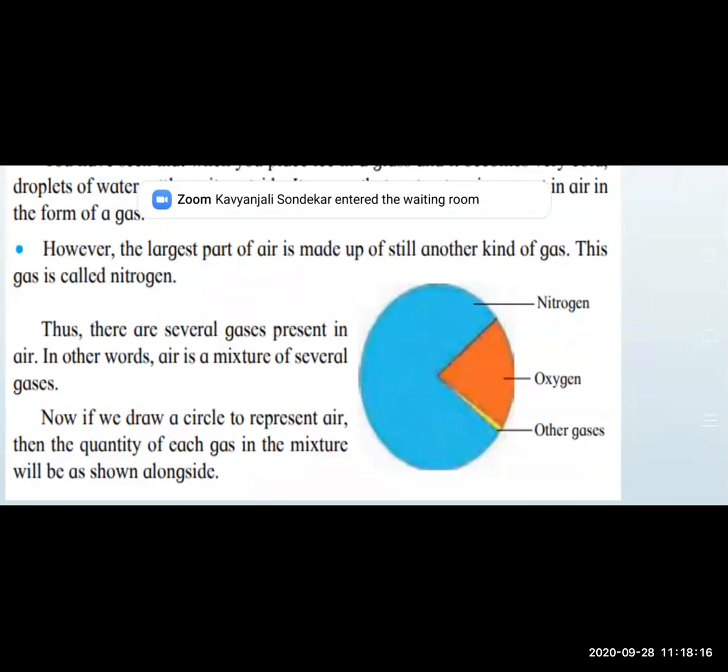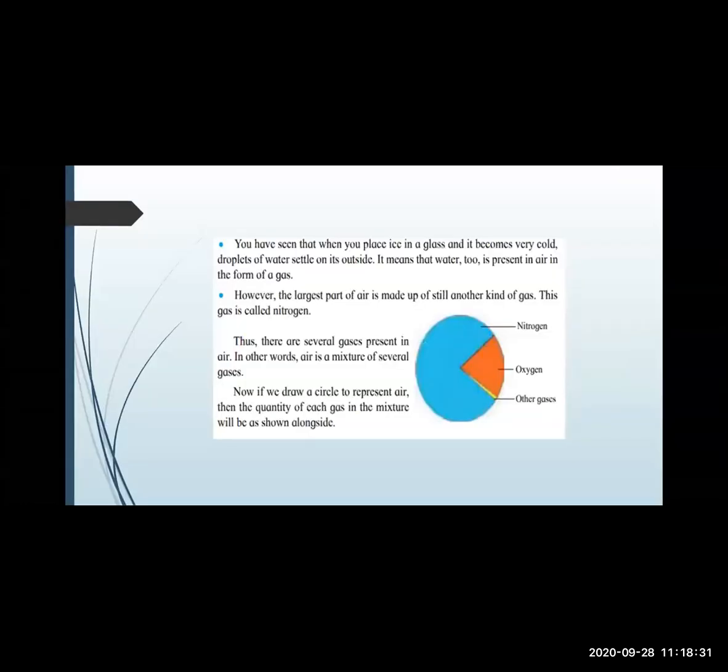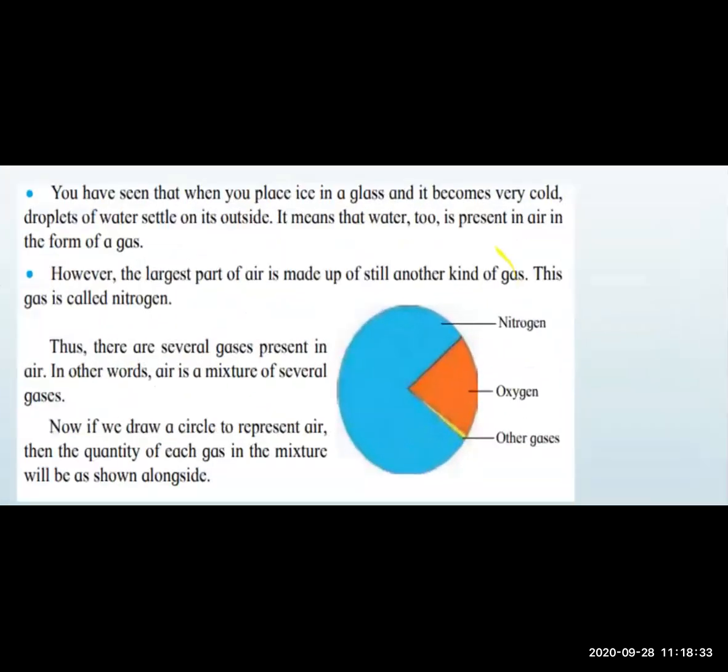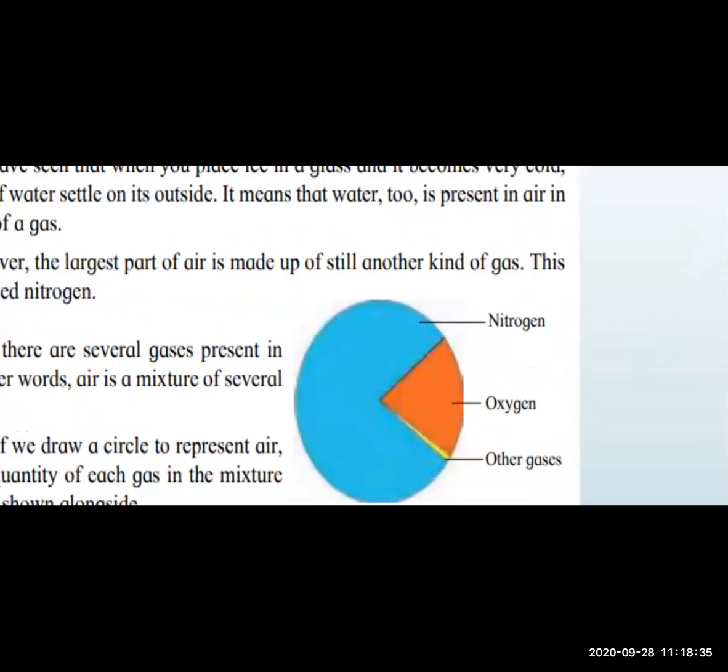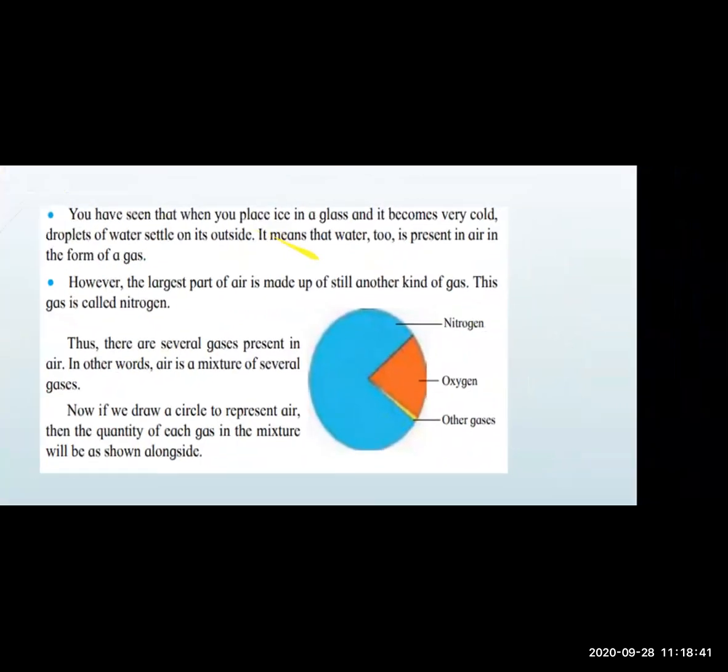Now, if we draw a circle representing the air, then the quantity of each gas in the mixture will be shown alongside. You can see the map over there. Other gases are present over here. So less. Can you see this yellow color? So less other gases. So less means कितना छोटा सा थोड़ा गैस प्रेजेंट है. ऑक्सीजन कितना है? 1/3 है. बाकी का क्या है पूरा? It's nitrogen. Okay.